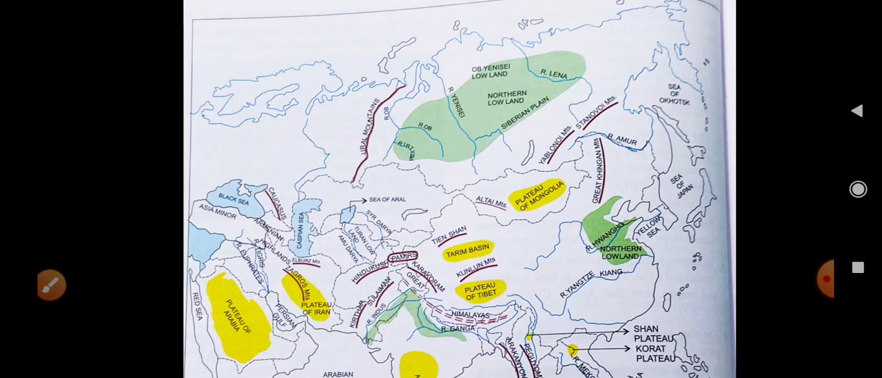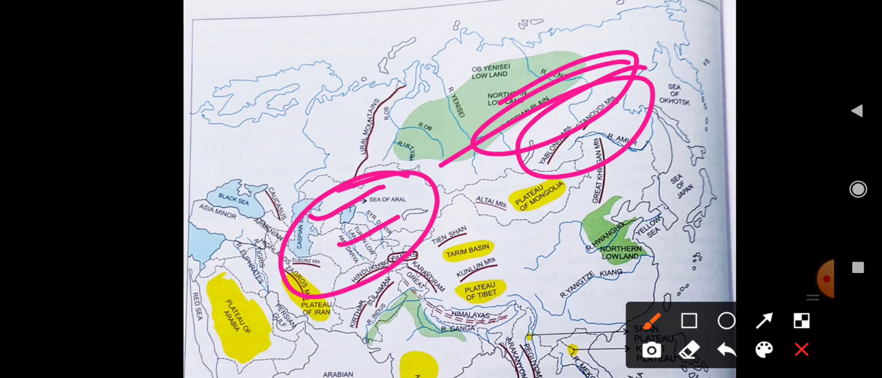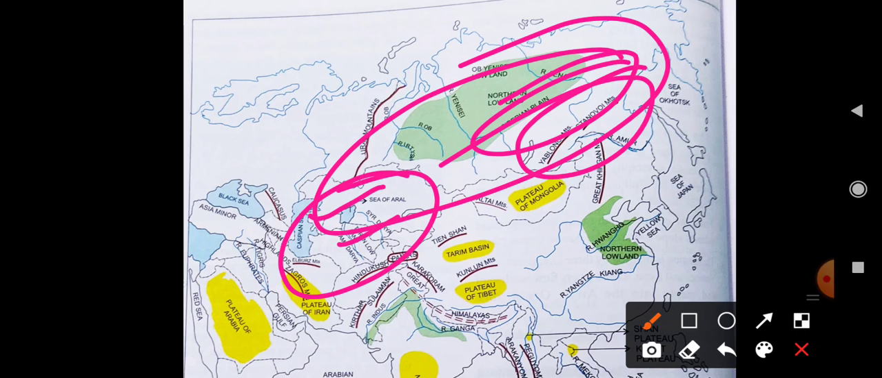And in this Turan lowland there are two Daryas, Syr Darya and Amu Darya. These are very important here, because of them water is available there. The third one is the Siberian plain, which is here. So these three plains almost cover the northern lowland of Asia.